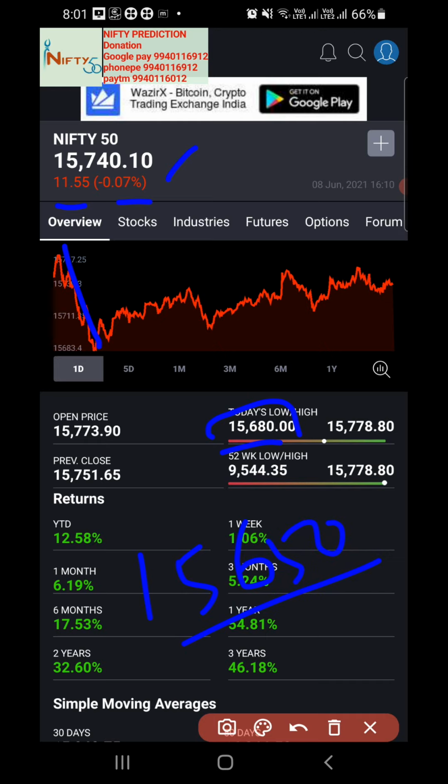It started to recover a bit, but it was still volatile and did not move that much. But our software gave a good profit because it bought only the put option on this particular day, since there is no positive target for us. It bought only the put option due to the negative target, because yesterday's negative target was 15,670. If you have seen my video, you will understand that the particular target opened a new downside target. We don't have any positive target even today. We have a new downside target, which is 15,650.